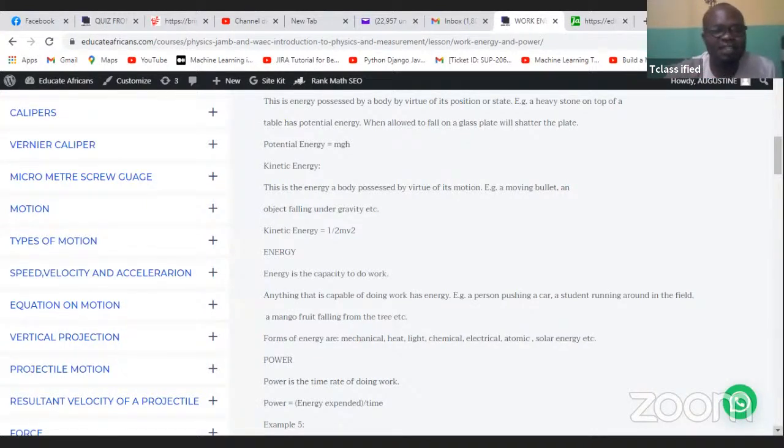So what is energy? Energy is the capacity to do work. You can see in the definition of energy, there is work. And that's why work is always the same as energy sometimes. So energy is what gives you the ability to do work. Without energy, you cannot do work. So how do you get energy as a human being? You feed. When you eat, you're taking in something, and that's why you're able to perform.